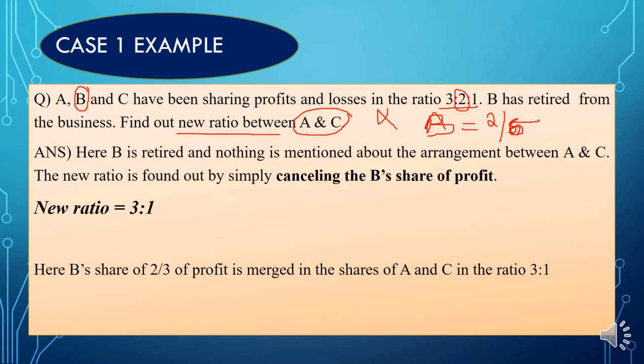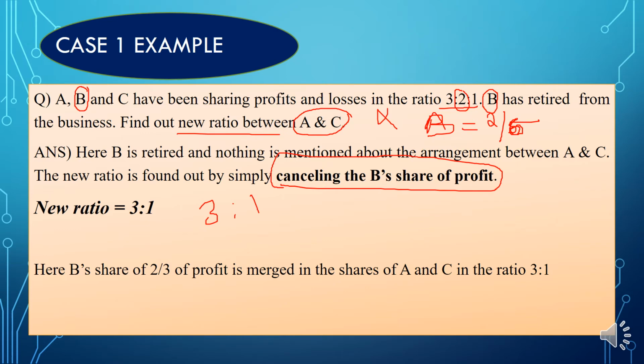So here B has retired from the business. What will be the new ratio of A and C? Yes, 3 is to 1. We are just canceling B's share of profit and taking the other ratios as the new ratio of the remaining partners.